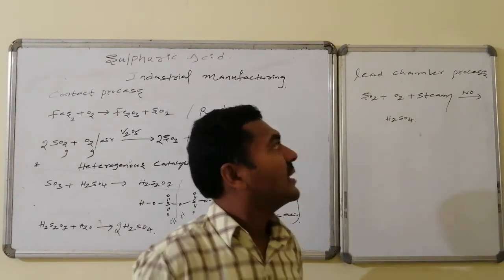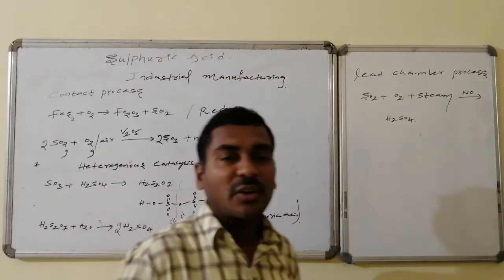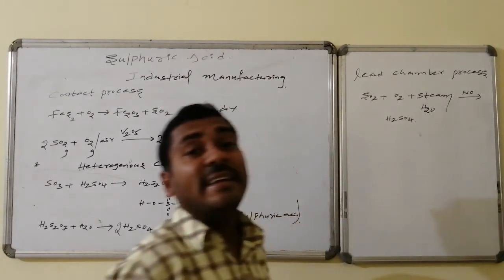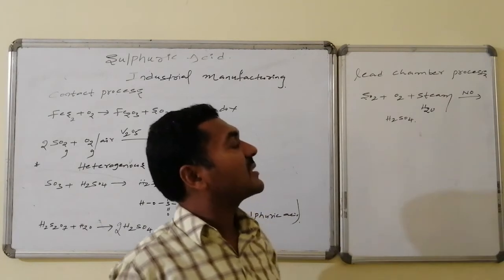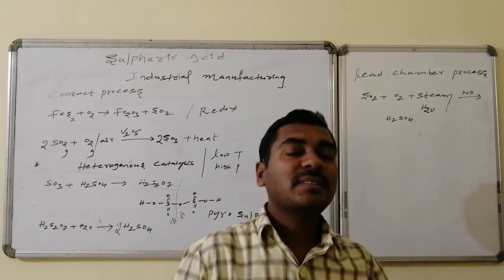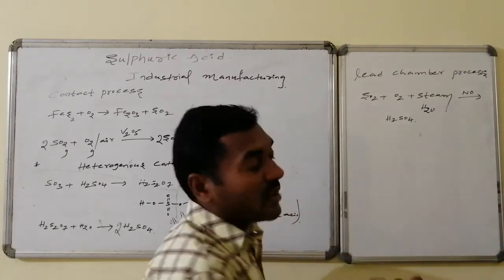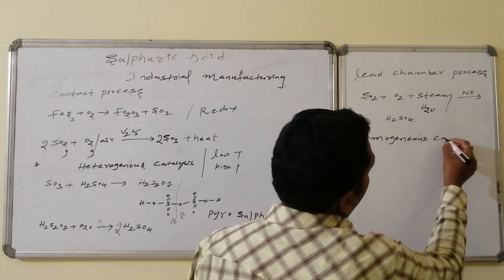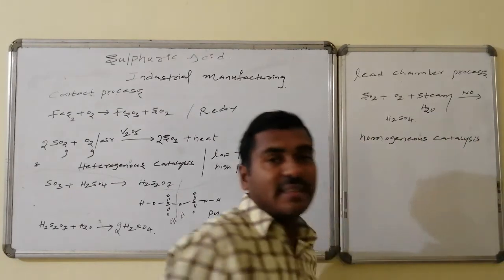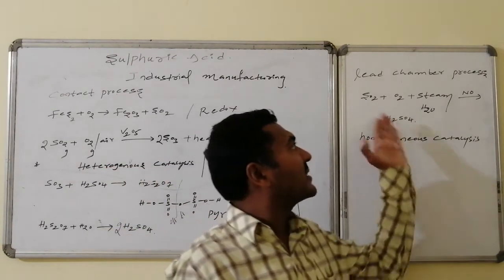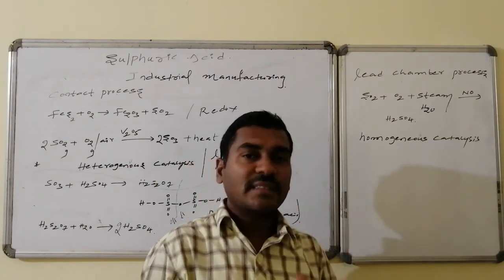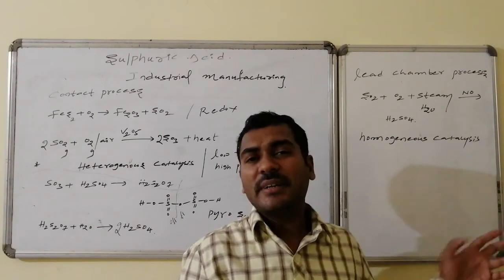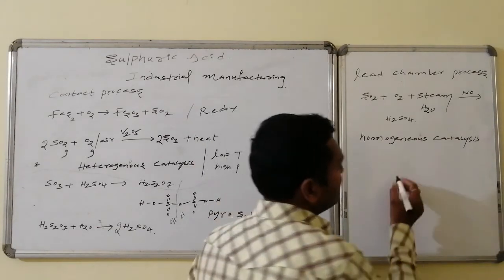Whereas in the lead chamber process, sulfur dioxide, oxygen, and steam react. Steam is nothing but water, in the presence of nitric oxide as the catalyst. All are present in the gaseous phase, and the nitric oxide catalyst is also in the gaseous phase. Hence, it is an example of homogeneous catalysis. Thus, oxidation followed by hydrolysis occurs at one spot and leads to the formation of sulfuric acid. But nowadays, it is not used. It is an old process, an outdated process.